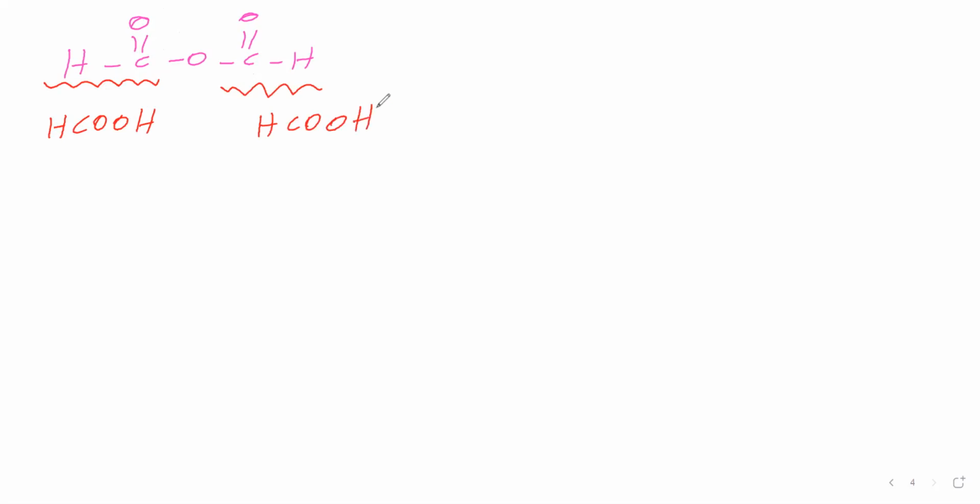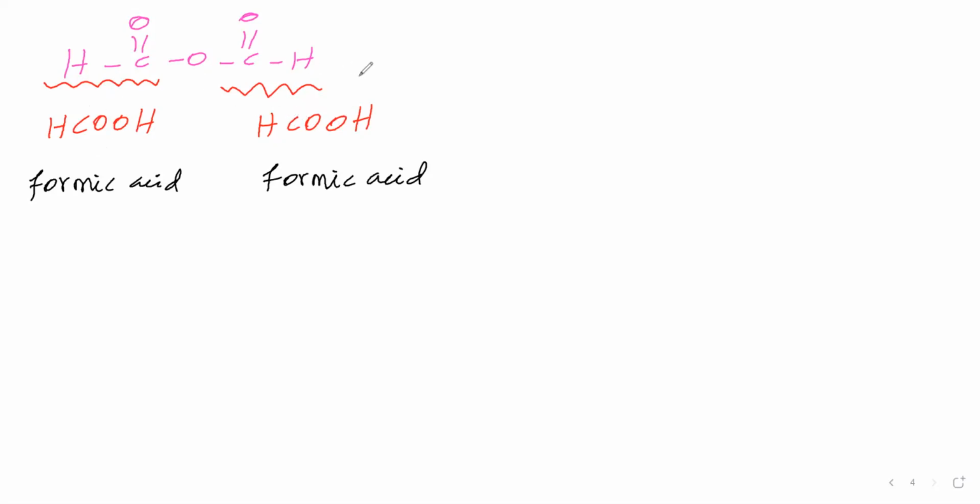For this, you can say the IUPAC name or the common name, anything you can take. Suppose the common name. The common name for this one is formic acid. For this also, the common name is formic acid. This HCOOH is called formic acid. Both sides have the same carboxylic acid.